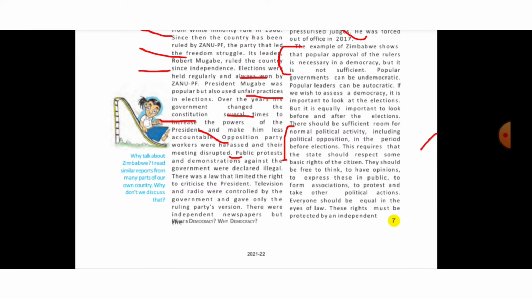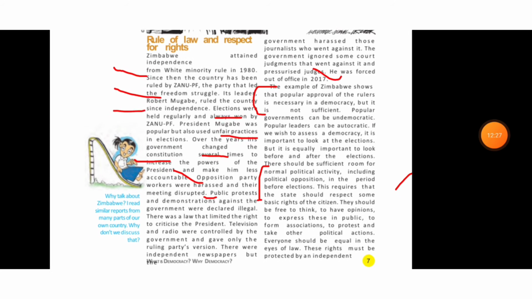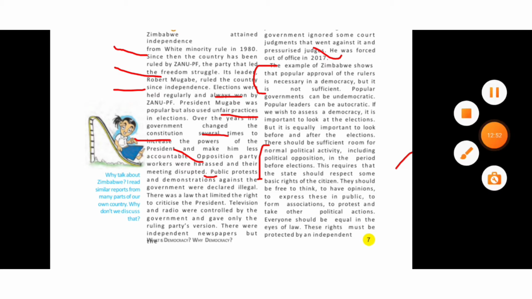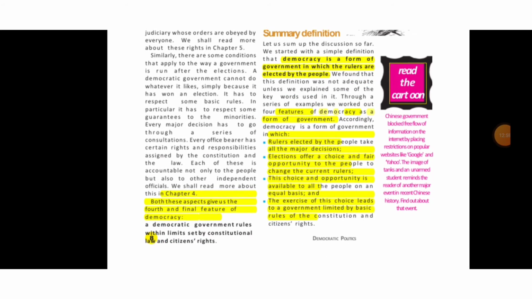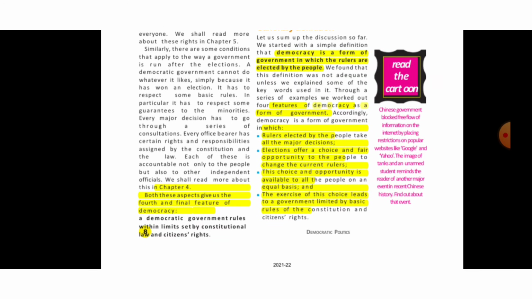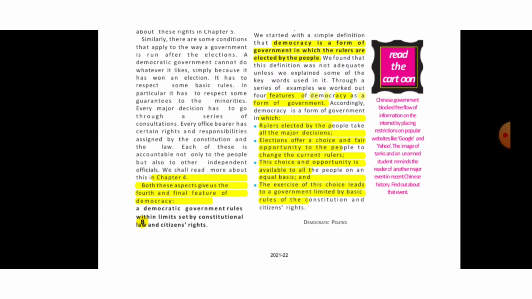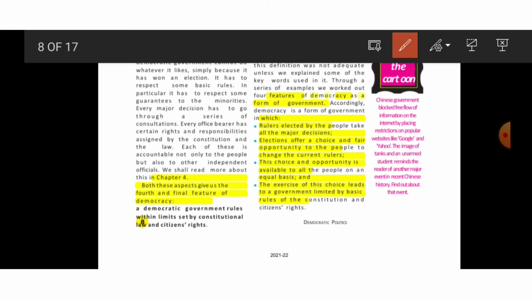So we cannot say that only fair elections are enough for a good democracy, but also citizens' rights and the right to free speech are very important. And now both these aspects give us the fourth and final feature of democracy, that a democratic government rules within limits set by constitutional law and citizens' rights.